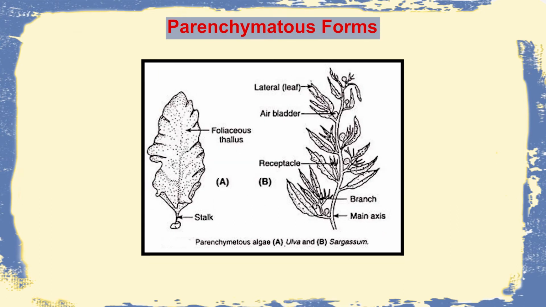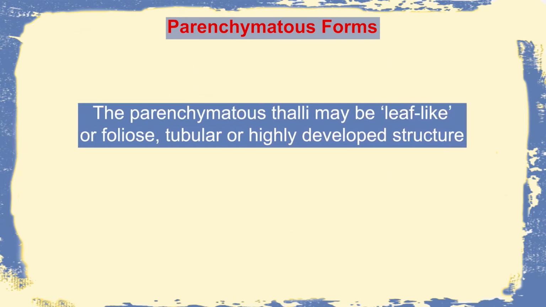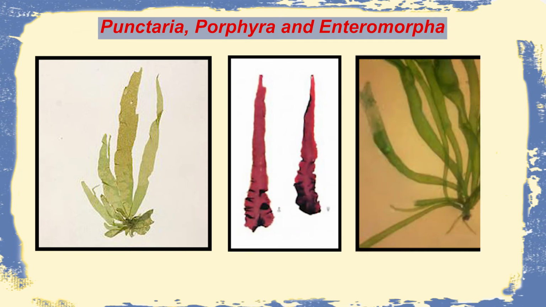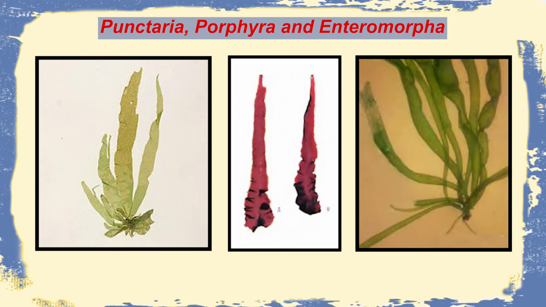The last of the types are the parenchymatous forms, and these generally are the largest types, more advanced types with a different variety of structure. They can be leaf-like foliose or tubular or even other highly developed structures. We have examples like Punctaria, Porphyra, Enteromorpha. All these represent the true foliose or even the tubular structures in the parenchymatous forms.